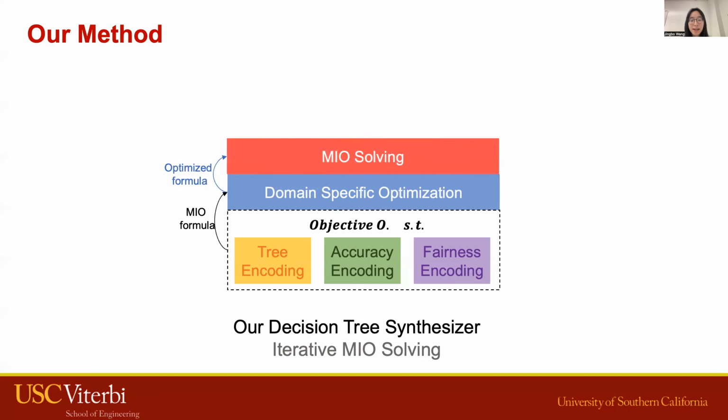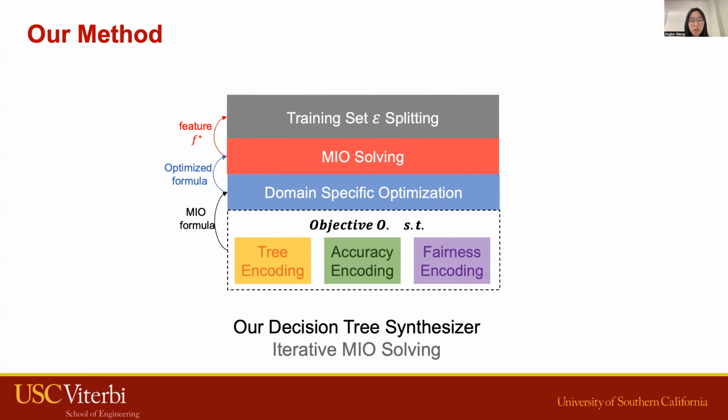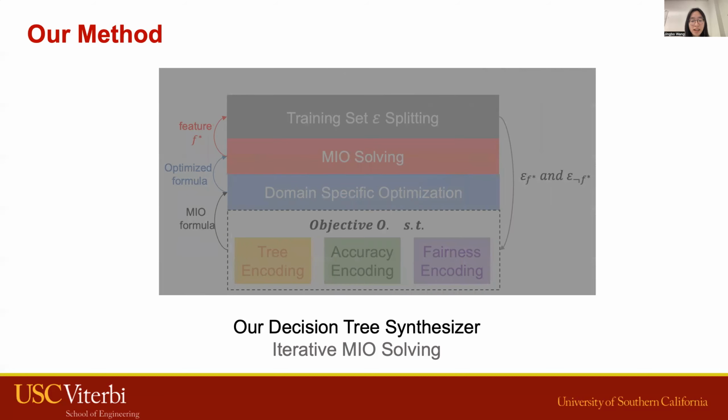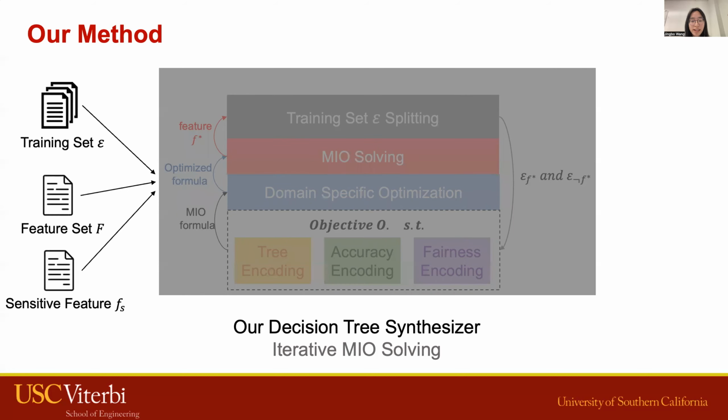Later, given this optimized formula, we use an ML solver to compute the optimal feature f star. Afterwards, f star is used to partition the dataset. We iteratively partition these nodes until it satisfies a termination criterion. Externally, our synthesizer takes the training set and sensitive features as input and synthesizes a fair decision tree as output.